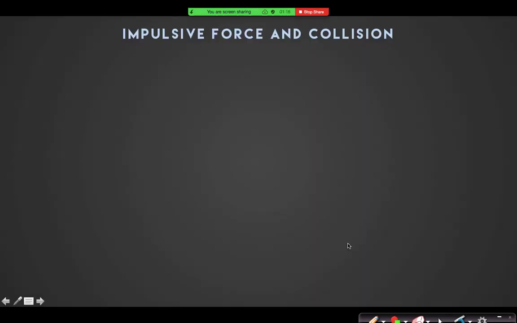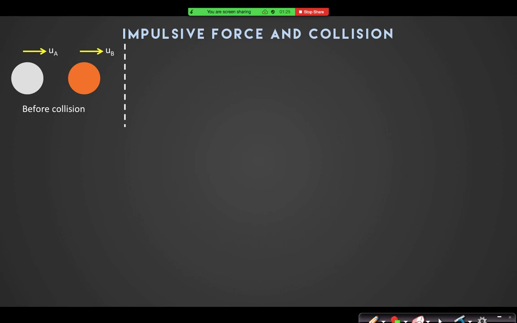So let's start with collision. Look, collision happens when this situation is there. Suppose two balls are there, moving along the same line with their initial velocities UA and UB, such that UA is greater than UB.